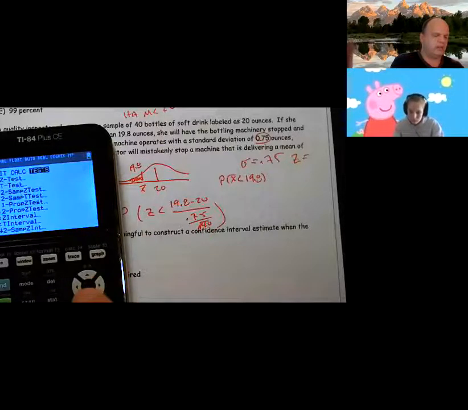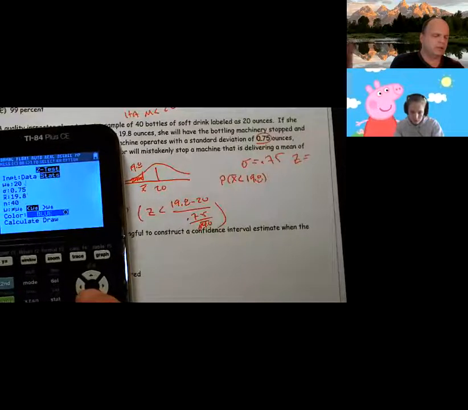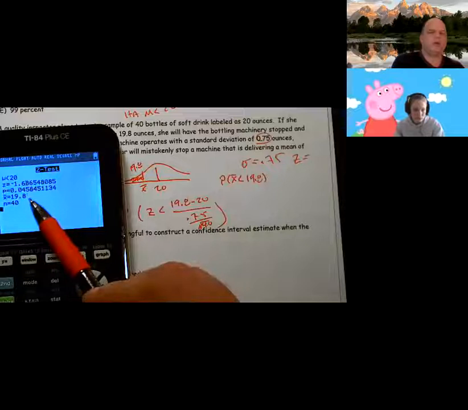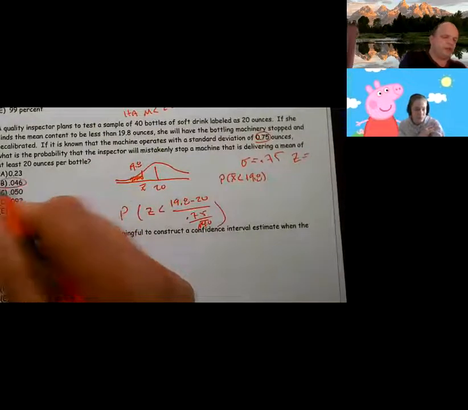Stat, test, Z test, mean of 20, standard deviation 0.75, X bar 19.8, sample size 40, less than, calculate, and I end up getting 0.0458. So this is my closest response.